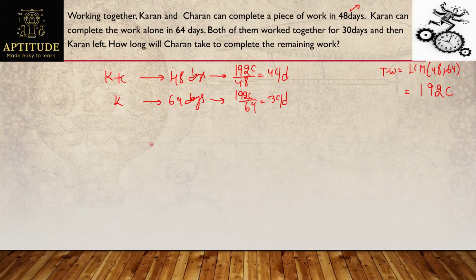See this one now. Karan and Charan together are eating 4 chocolates per day. But out of these 4 chocolates, Karan himself is eating 3 chocolates according to the data. Then what can I say now? Charan's efficiency will be simply 1 chocolate per day, which means Charan can eat 1 chocolate per day.